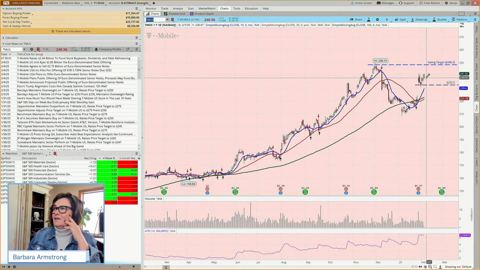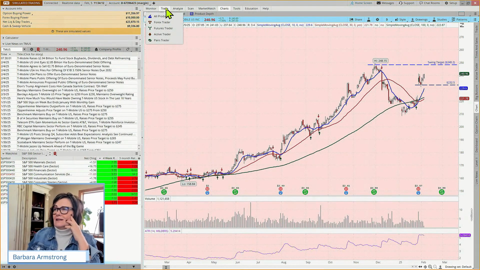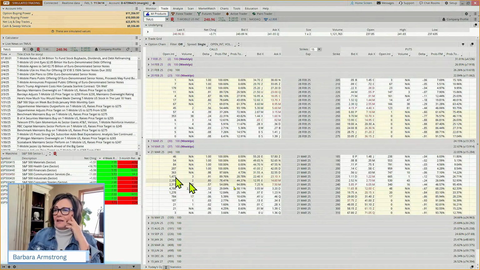So we'd buy the call now and then say, if and when this goes up to 248, we'd like to get out. So we're going to come to the trade tab. We're going to come out to March 21st. We're going to buy a call. How many are we buying? Well, we're only buying one.